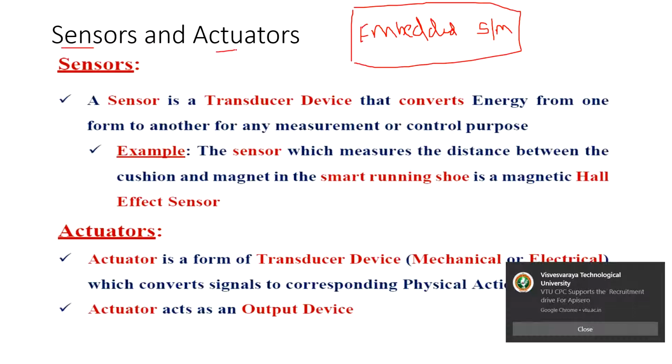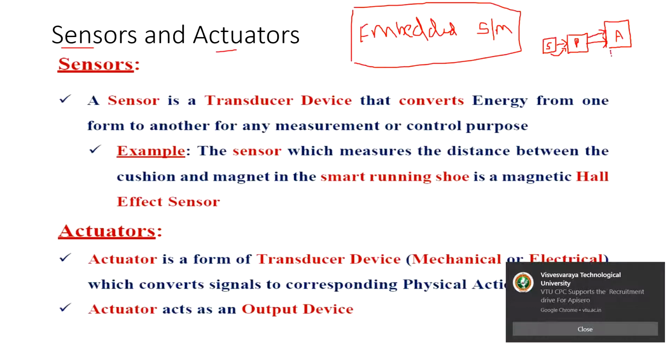So what do you mean by sensors? Normally, a sensor is the one which will act as an input for a processor. After taking the input from the sensor, the processor is going to feed it to actuators. So the actuator will take the input from a sensor through the processor, and then it is going to give it to the actuator.